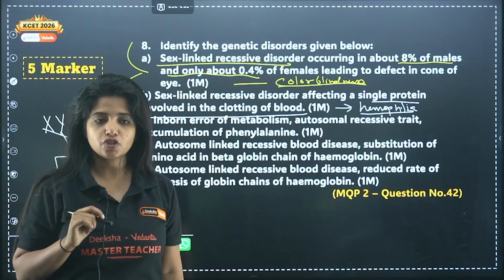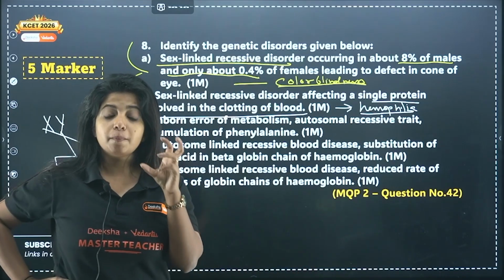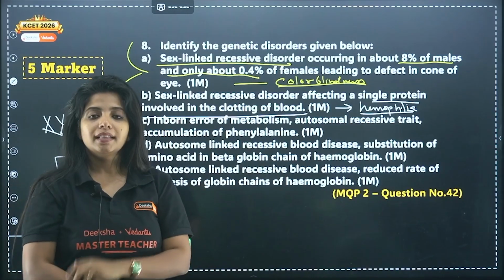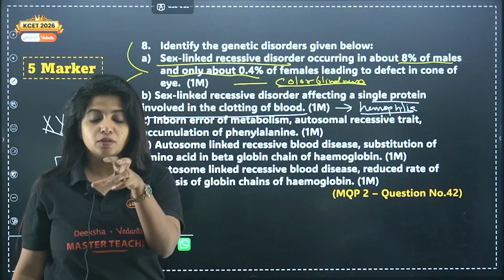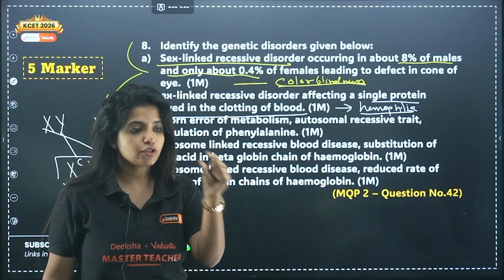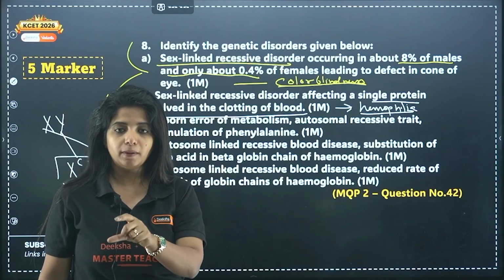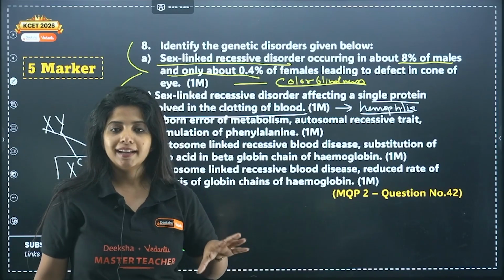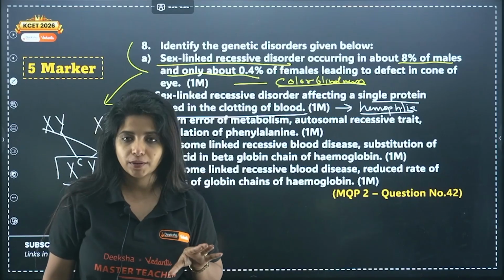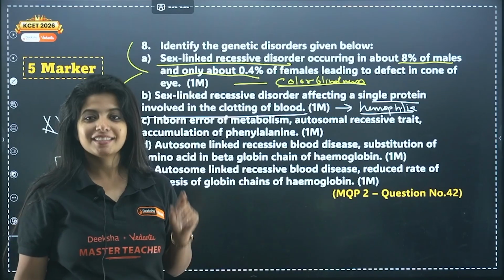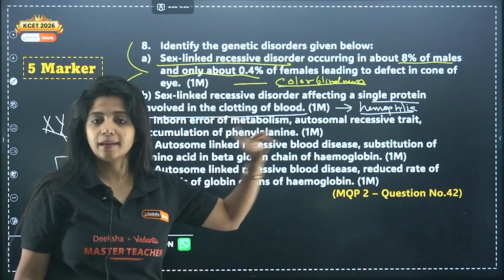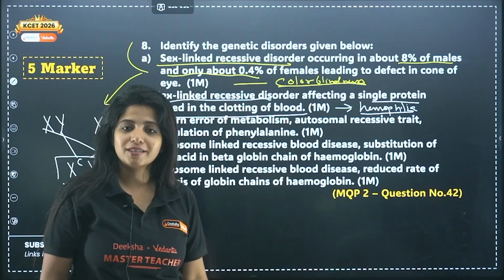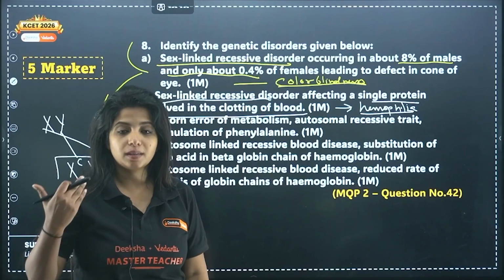So, in hemophilia, my dear children, one particular protein which is a part of the cascade or group of proteins responsible for clotting of blood is affected. The gene responsible for protein production is getting mutated. If there is no protein, clotting is not going to happen properly. If we get a small wound, the blood is continuously going to flow out. This is hemophilia, and it's a sex-linked recessive disorder. Here also the males are mostly affected rather than the females.